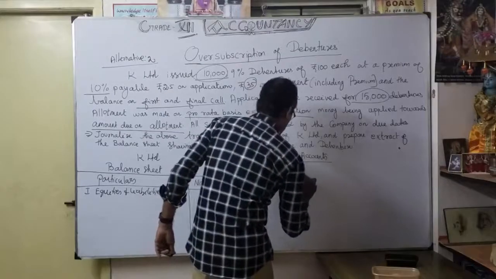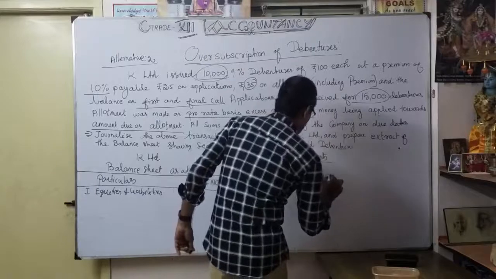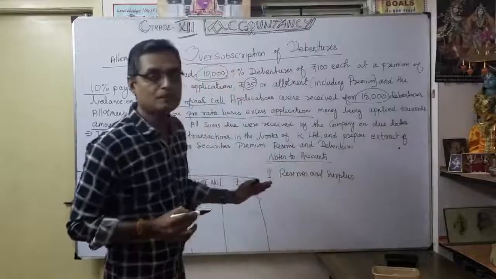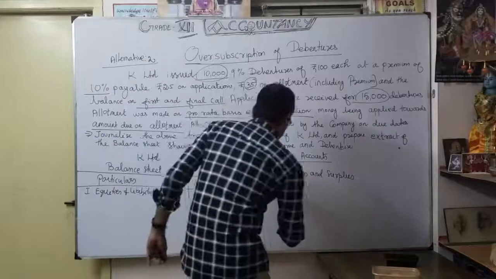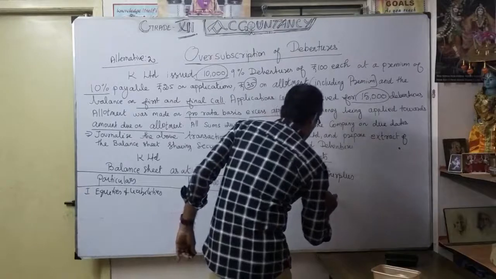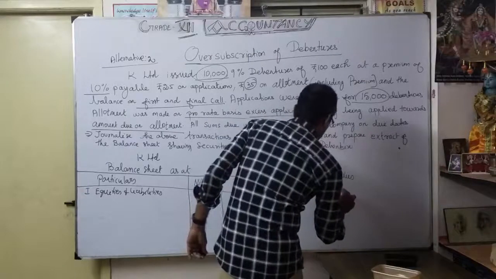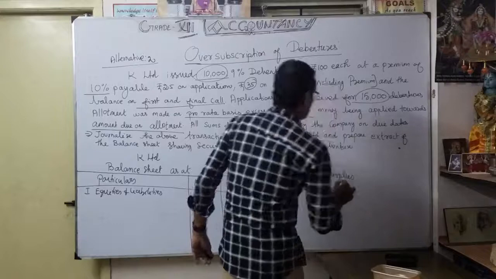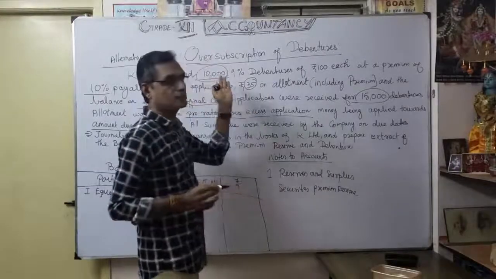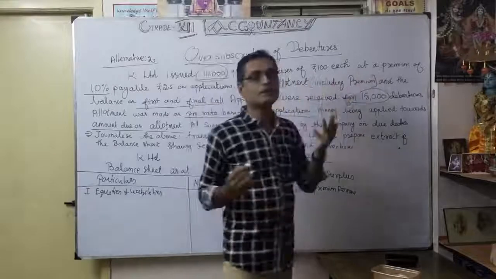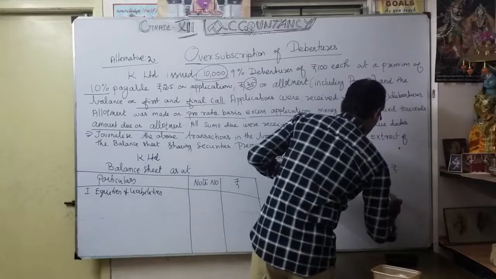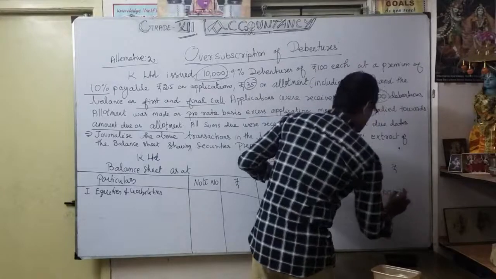Reserves and surplus. Okay. So under that, we are going to write what? Securities premium reserve. How much? As you know very well, 10%. So whatever was invited, 10,000 shares, 10 rupees premium actually comes to 1 lakh. That's what you want to show here: 1 lakh. Okay. So that's what your note number 1.